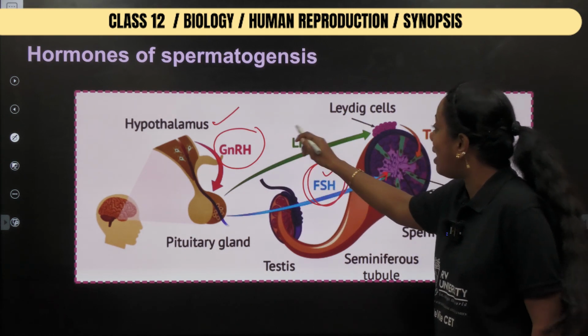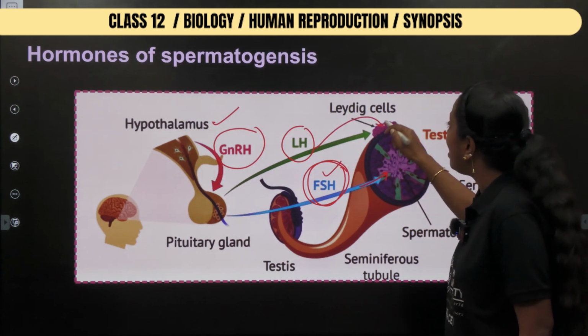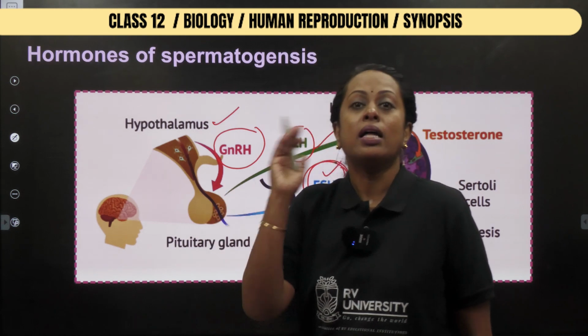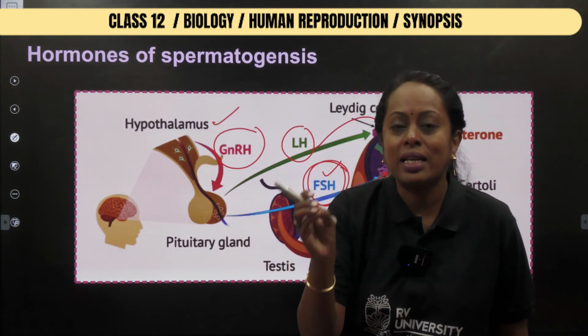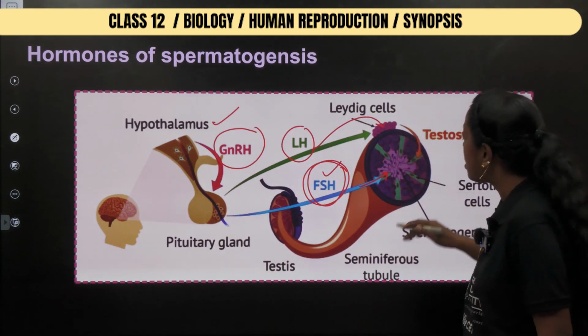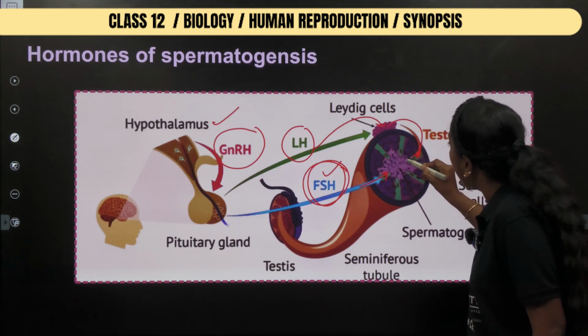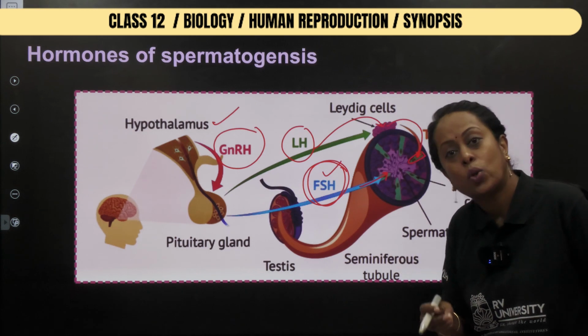Now observe LH, the green arrow mark here, which is acting on the Leydig cell, which is outside the lobule, that is, in the interstitial space. These Leydig cells produce the male androgen called testosterone, and that testosterone enters the green colored cell, which is nothing but the Sertoli cell.